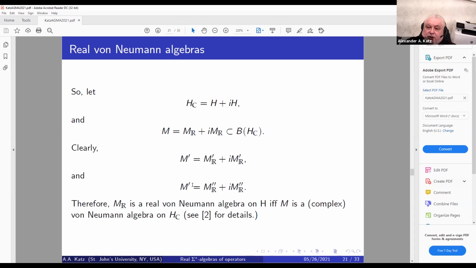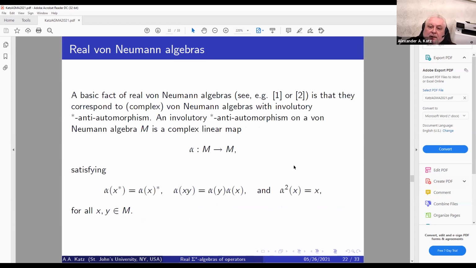That's an omission. And a double commutant will be a complexification of the double commutant. Therefore, M sub R is a real von Neumann algebra on H if and only if its complexification is a complex von Neumann algebra on the complexification of H.